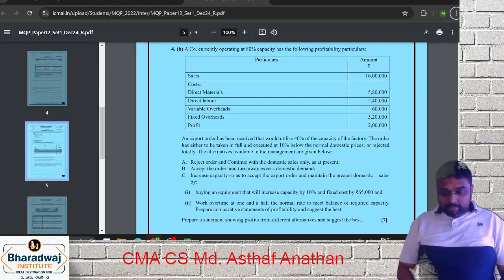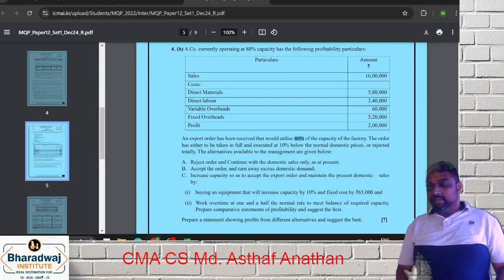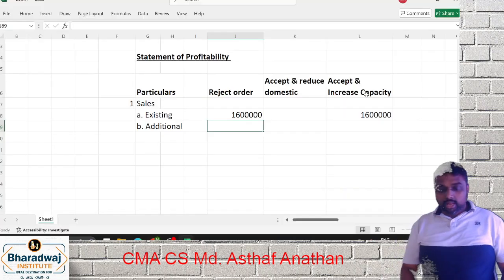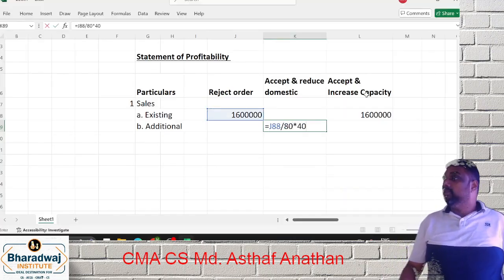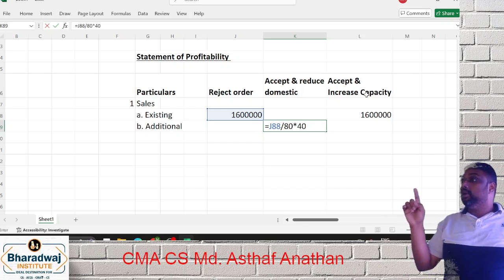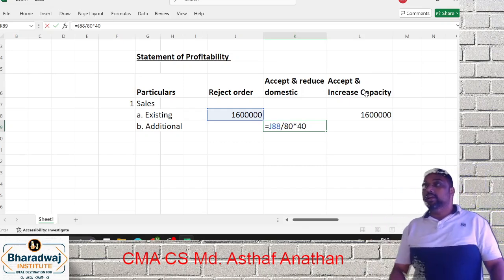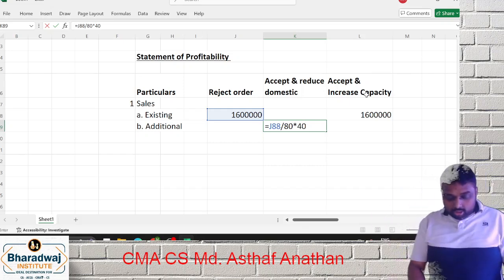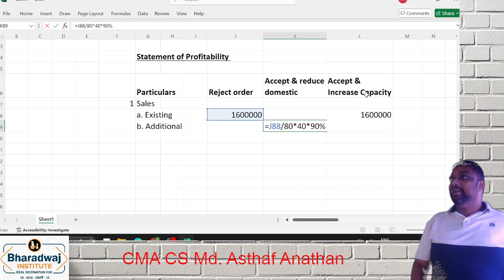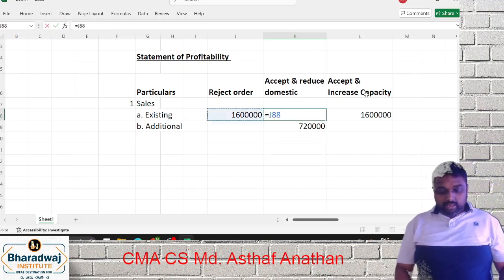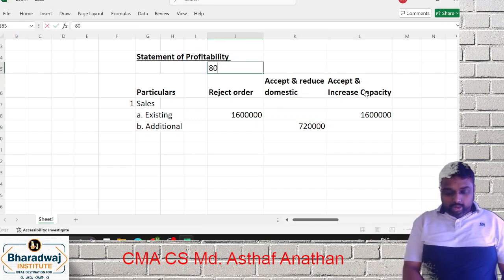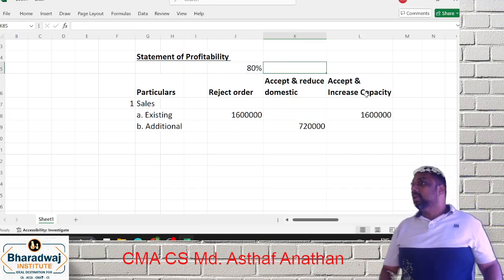Now your sales capacity is 80%. 60 lakh is for 80, so what will it be for 40? But the main important point is that this you are charging not at the normal price, but at 90%. Another point is that the maximum you can go is 100 only.